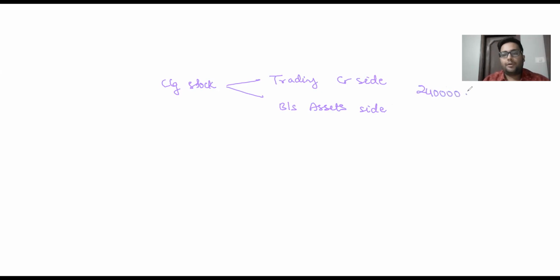And with this, you're going to close your final accounts. Please remember to close your final accounts. Whatever GP you get in your trading account, carry it forward to your P&L account. Whatever net profit you get in your P&L account, carry it forward to the balance sheet. It will be added to capital. If you get a net loss, you can deduct it from capital. If you feel that your adjustments are correct and you have got a net loss, it can be possible.